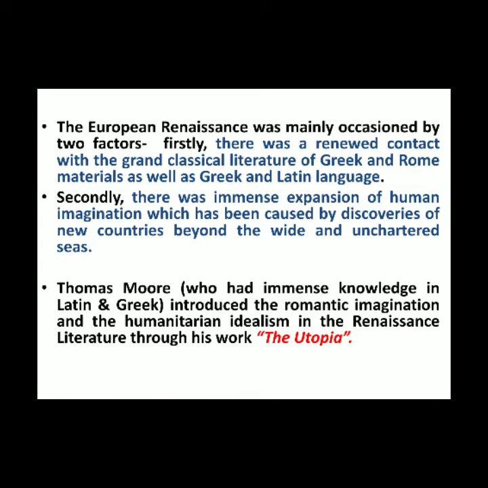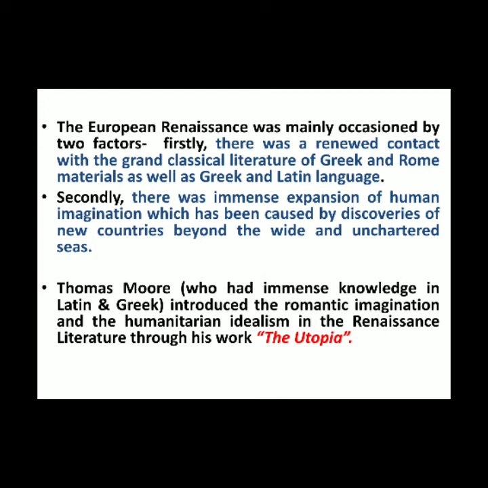Now, about Renaissance classicism, in the European Renaissance there were two factors, okay? Firstly, as I said, the classical spirit, classical literature began to flourish. And secondly, basically in England, there was an immense expansion of human imagination. From this time, then the Elizabethan period, romanticism in English literature began to arise, okay?